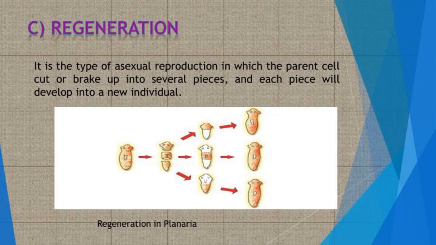Regeneration. It is a type of asexual reproduction in which the parent organism is cut or broken up into several pieces, and each piece will develop into a new individual. Many fully differentiated organisms have the ability to give rise to a new individual organism from their body parts. For example, simple animals like Hydra and Planaria can be cut into any number of pieces, and each piece grows into a complete organism. This is known as regeneration, and it is carried out by specialized cells. These cells proliferate and make a large number of cells.